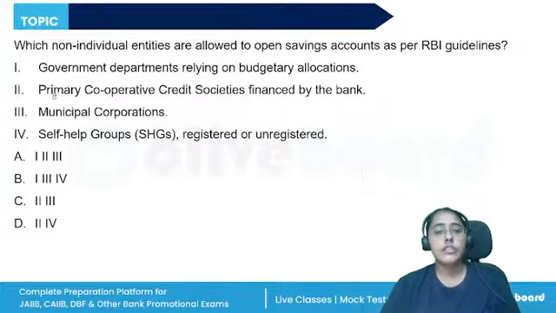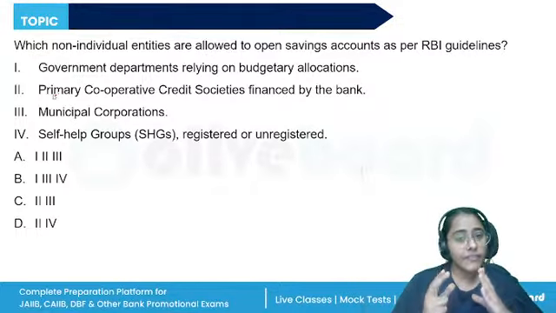Which non-individual entities are allowed to open the savings account as per RBI guidelines? Government departments relying on budgetary allocation, primary cooperative credit societies financed by the bank, municipal corporations or self-help groups, registered or unregistered.